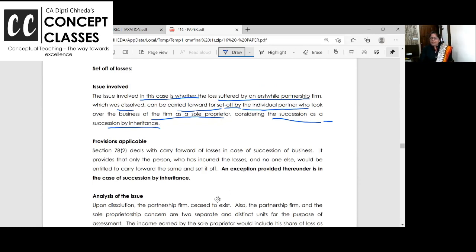Once again. Whether loss suffered by the partnership firm can be carried forward by individual partner as the sole proprietor. So two partners are there, the firm is dissolved and another is carrying over as a proprietorship. Can firm loss be carried forward? Answer is yes, but only his share.